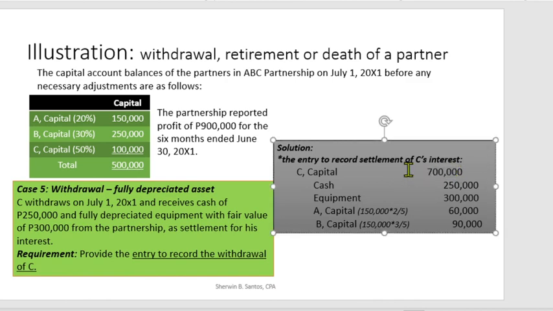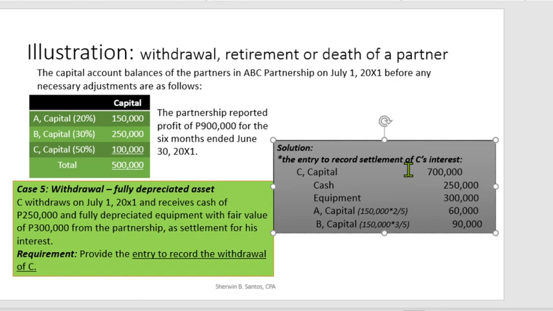So, you have to debit C capital 700,000 and then credit the cash, 250,000 dahil ito ay partnership settlement. Credit equipment, 300,000. Then, mas malaki kasi ang capital na nabawas. Saan manggagaling yung ibang items?